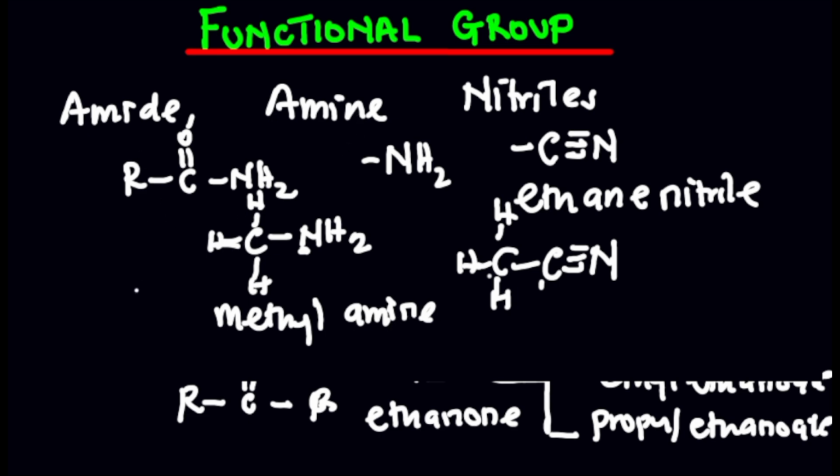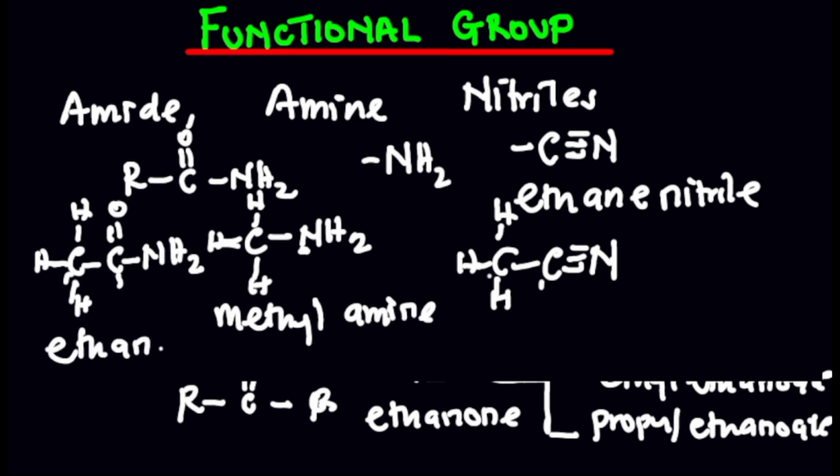Now an example of an amide is when we have R, in this case H here, H here, H here, then this double bond O, and we're going to have NH2. So if you have something like this, with carbon 1 and carbon 2, that represents ethane. So we can call this one ethanamide. That's an example of the amide functional group.